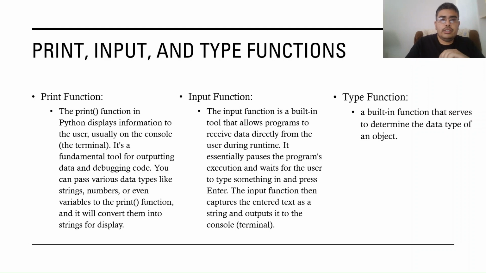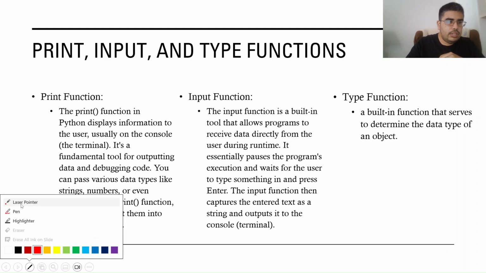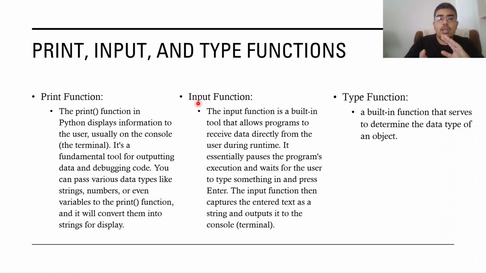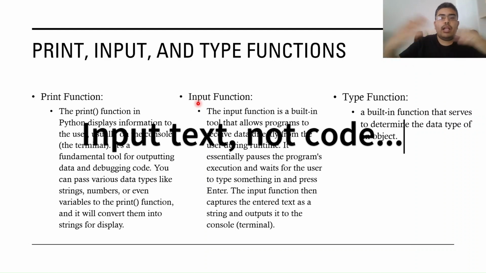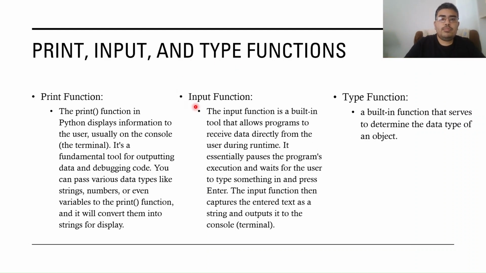The input function. Actually, let's use the laser pointer. All right, this input function is a built-in function that allows programs to receive data from a user, so from either yourself or somebody else. If you write the code and give it to someone else, your mom, dad, best friend, sister, brother, whoever, they can input data and you can essentially make a little program for them. We will be exploring the input function when we get to the coding section as well.